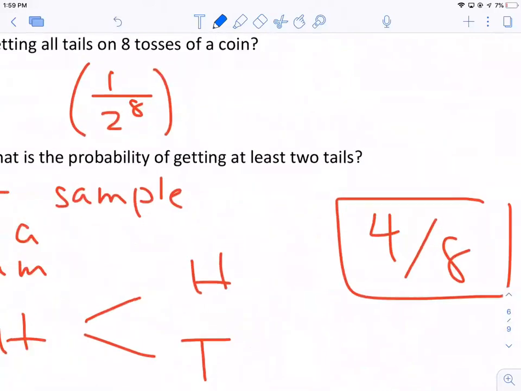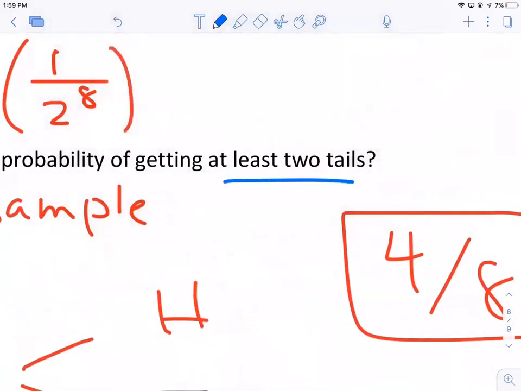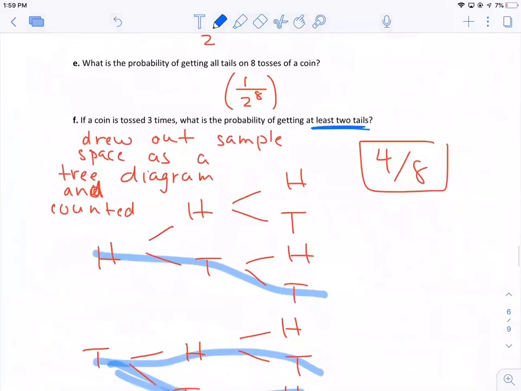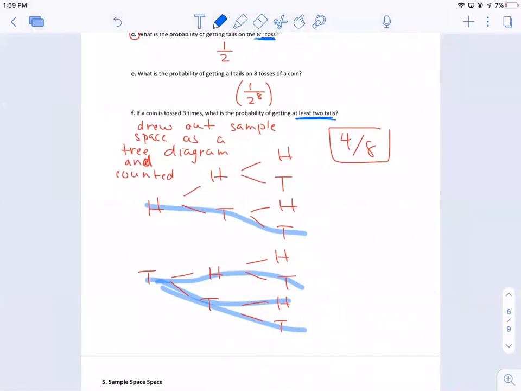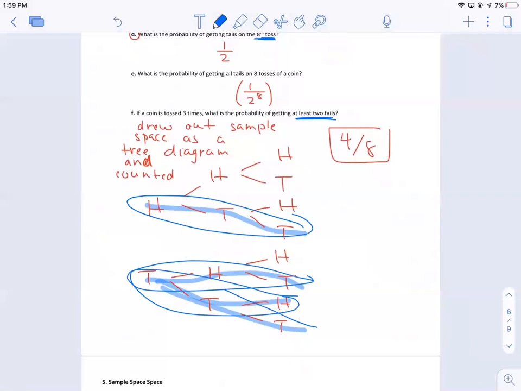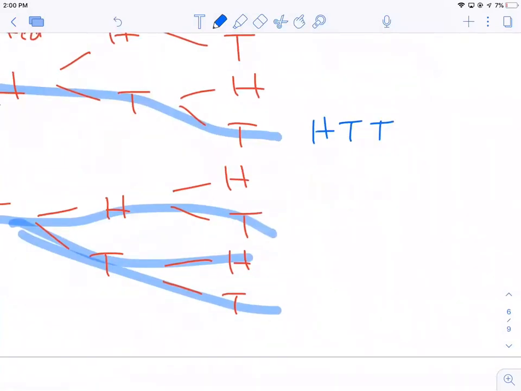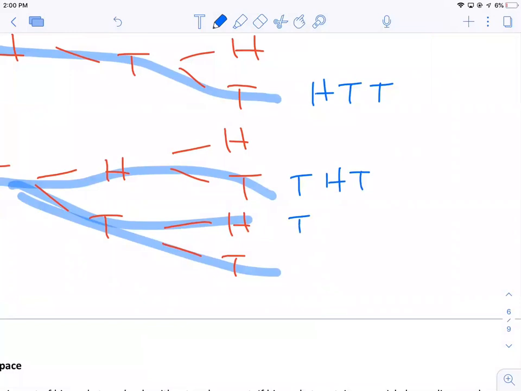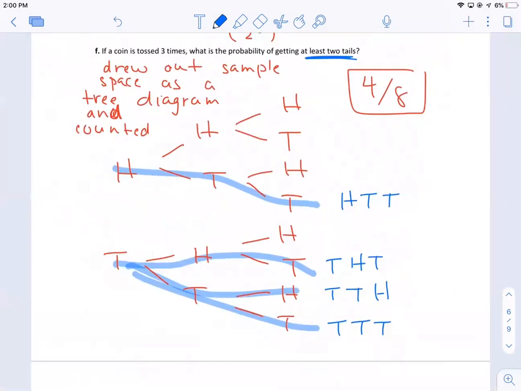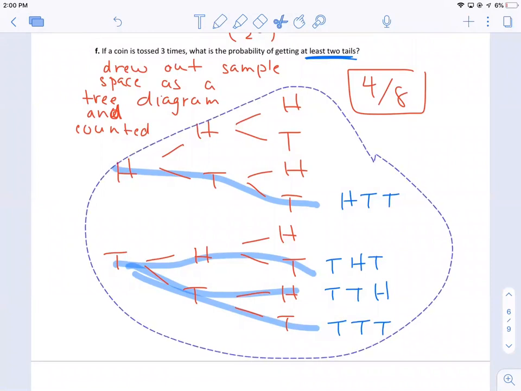So this one's kind of interesting. What's the chance of getting at least 2 tails? So the way I did this one is I drew out the sample space as a tree diagram, and I just counted the number of branches or paths that have 2 tails as an outcome. So in this case, right, that's heads, tails, tails. This is tails, heads, tails. I could have gotten tails, tails, heads, or tails, tails, tails, right? So out of the 8 possible outcomes, 4 of them have at least 2 tails. You can also do this with a calculation if you are clever enough, but I think this is the easiest way. Just a tree diagram here.